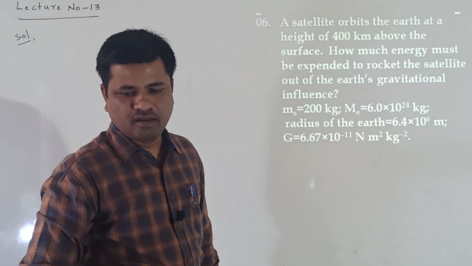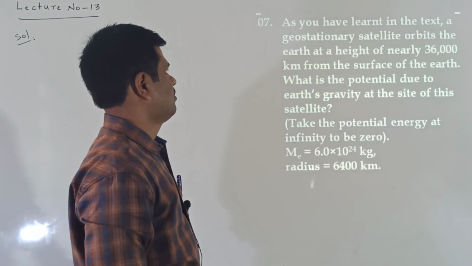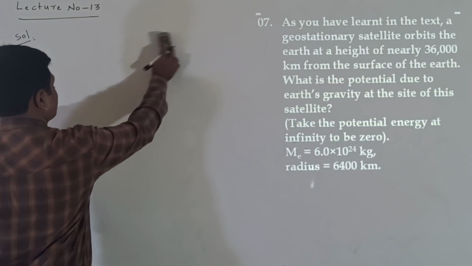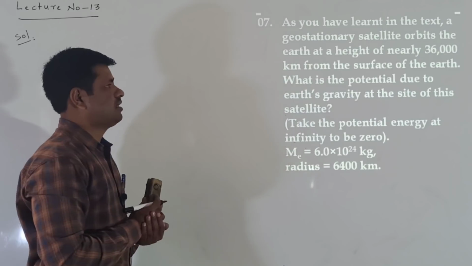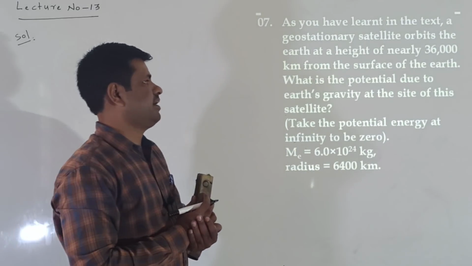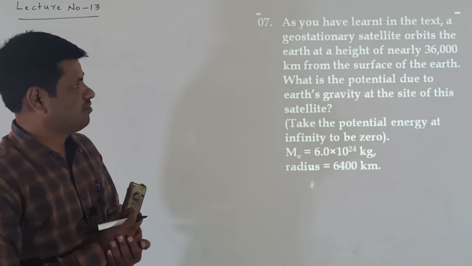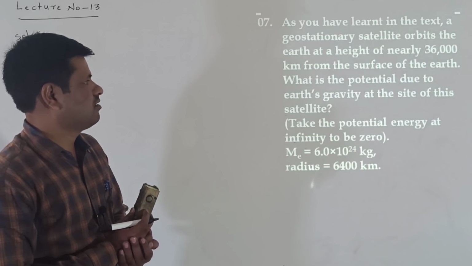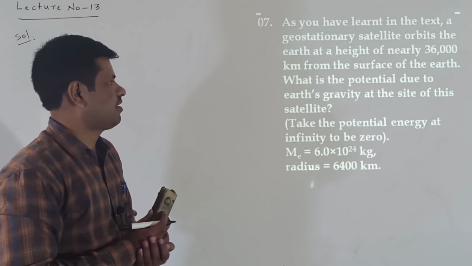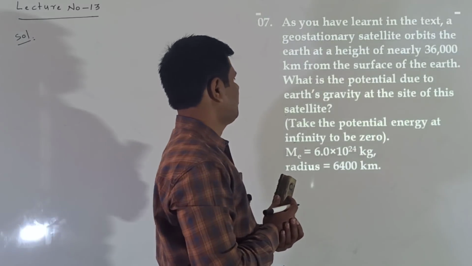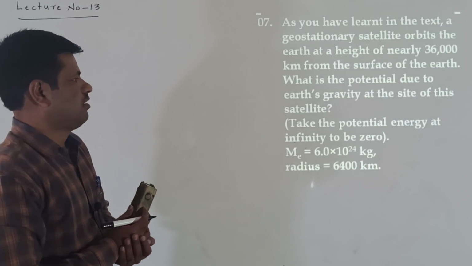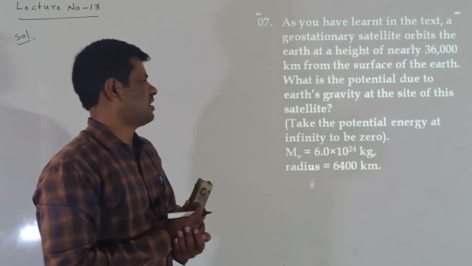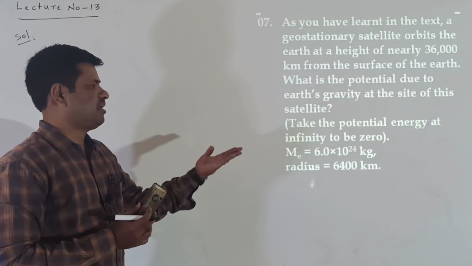Next we go to the seventh numerical. As you have learned in the text, a geostationary satellite orbits the Earth at a height of nearly 36,000 km from the surface of Earth. What is the potential due to Earth's gravity at the site of this satellite? Take the potential at infinity to be 0.